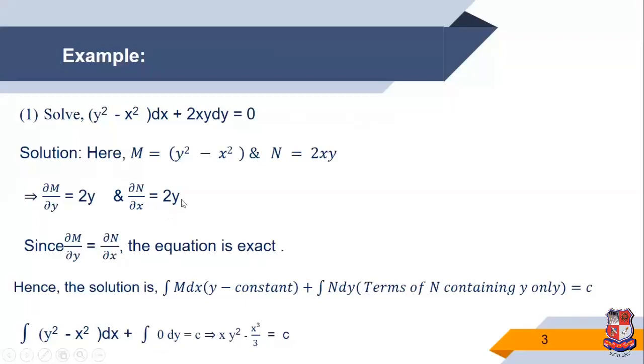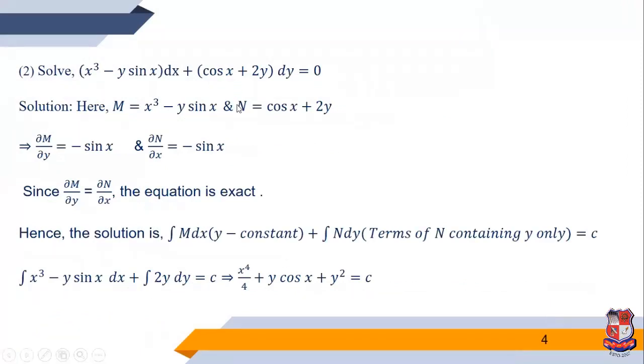For N dy, we consider only the terms that depend only on y, but here N is 2xy, which involves the variable x, so we consider 0 dy is equal to c. Integrating with respect to x, y square is constant, so y square x minus x cube by 3 is equal to c. So this is the required solution.